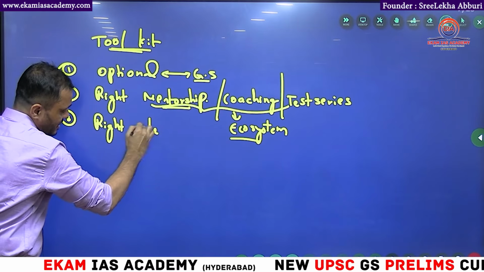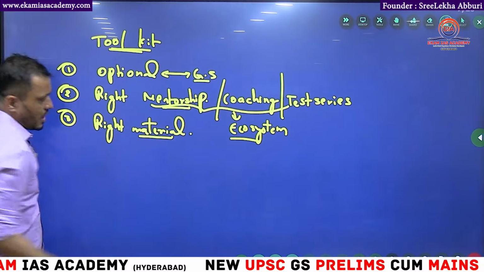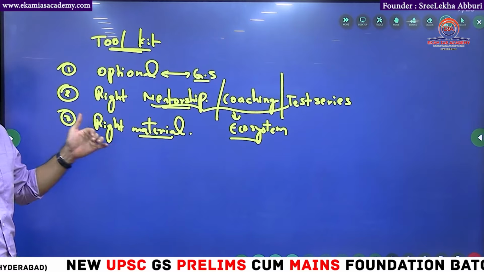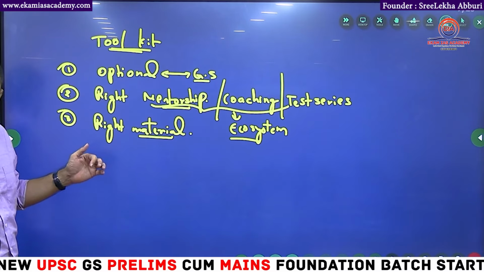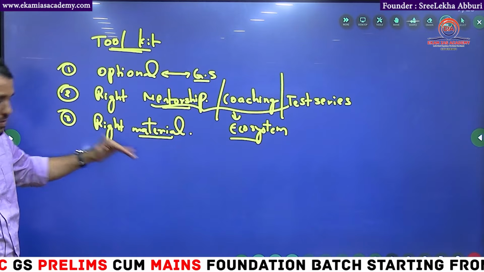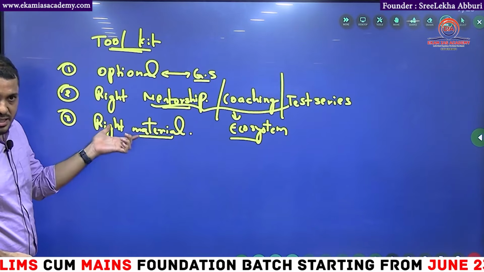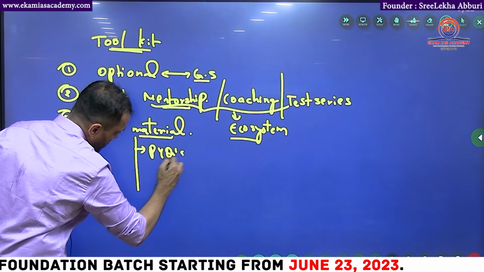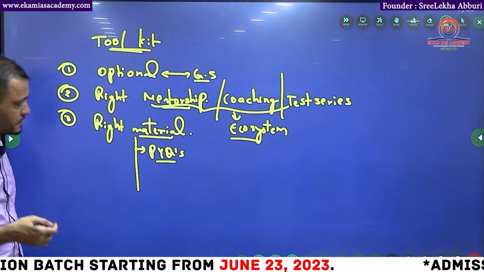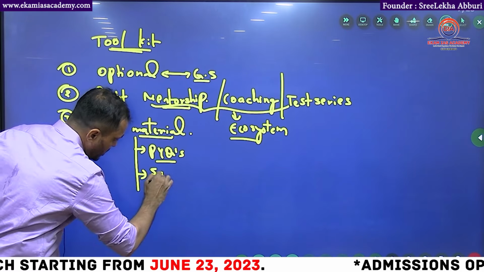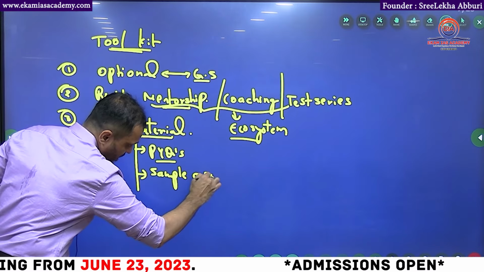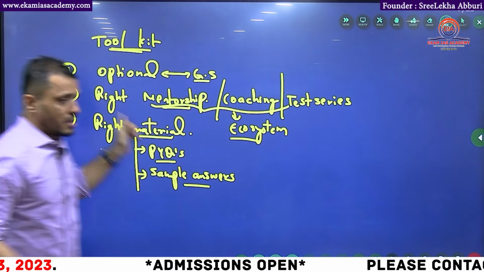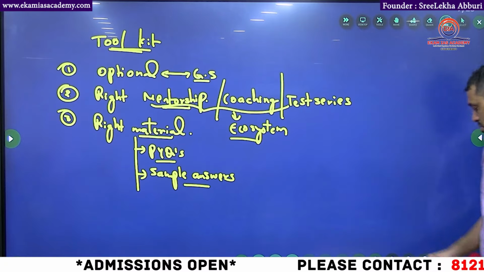So the second one is the right ecosystem, and the third one is the right material. There is enough material available for PSIR, and your journey can start with the NCERT Class 12 political science basics. Later you can upgrade yourself to the IGNOU material, and once the classes start, I will give you some reference books also. So these are the only 3 things you must have. The right material also includes PYQs, how previous year questions have been asked, and sample model questions and sample answers. I will help you in the class. These are the things a student must have. Next, the third one. We will address them one by one.